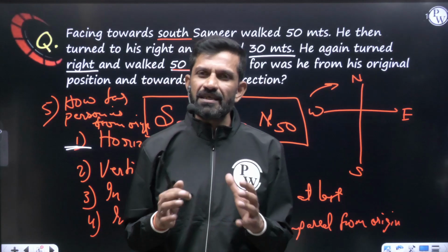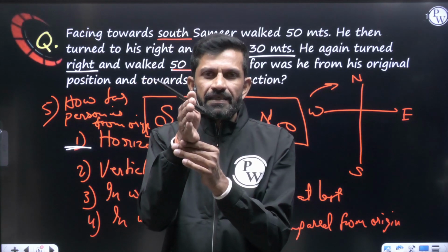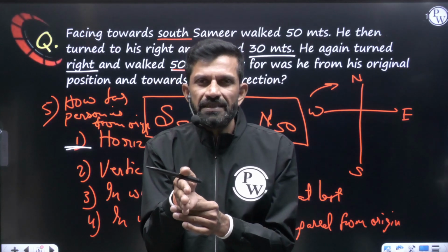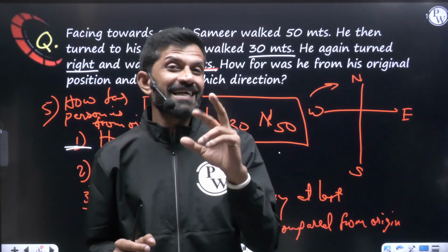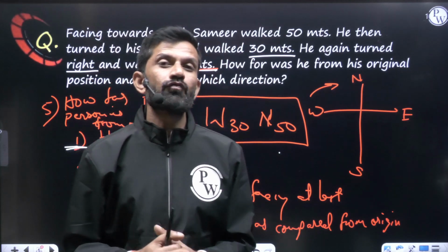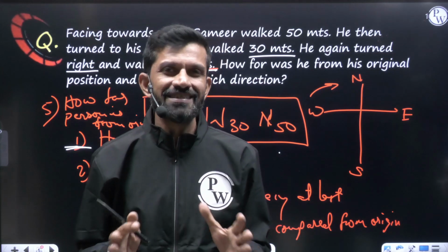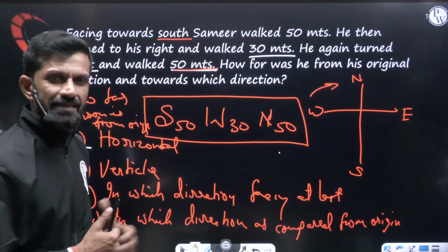Distance and displacement, there is a difference. For example, a person moved north 50 meters, then towards south 30 meters. So overall the person moved north 20 meters. That is actually the displacement, and here they will use the word distance, but you have to find out the displacement, not the distance directly. Clear?